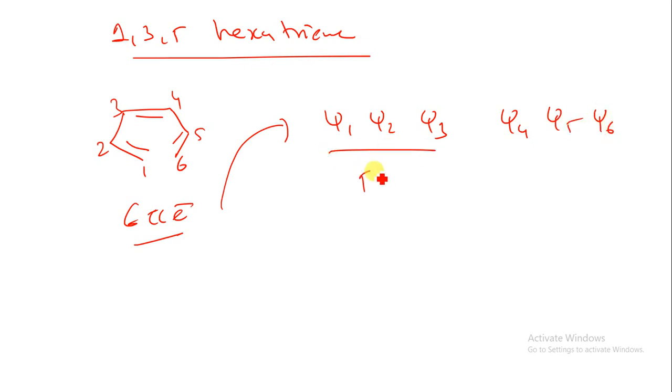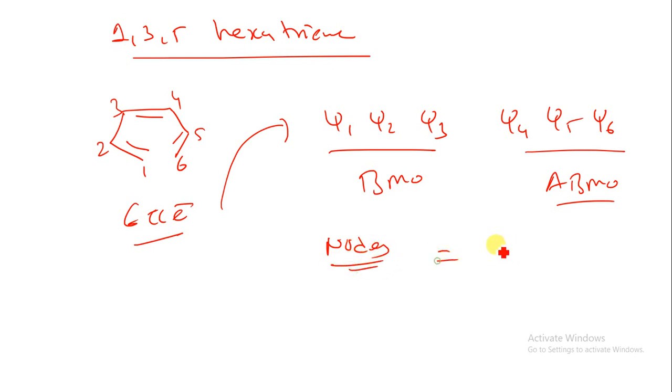So now psi 1, psi 2, psi 3 will remain in the BMO, and psi 4, psi 5, psi 6 will remain in the ABMO. Now for these BMO and ABMO, we have to calculate the nodes. Nodes is equal to n minus 1, so 6 minus 1 will be 5. So there will be 5 nodes in your 1,3,5-hexatriene.